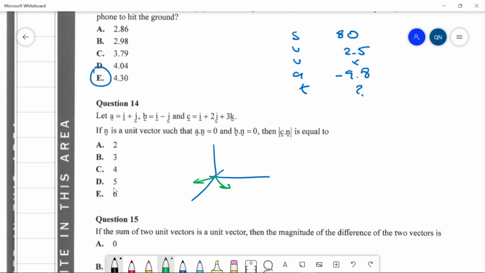And because n is a unit vector which is perpendicular, it's non-zero, so it has to be sticking up along the z-axis. Okay, so because we're taking the modulus at the very end, it doesn't matter which orientation we choose. So we can just pick n to be equal to 0, 0, 1, that's a unit vector. And if you dot it with C over here, you're just going to get 3, which just extracts this third component. So we'll go with B.